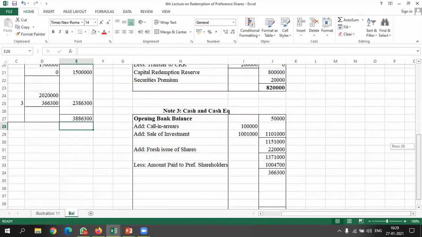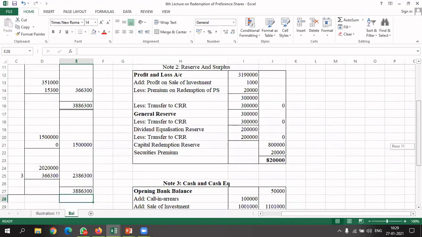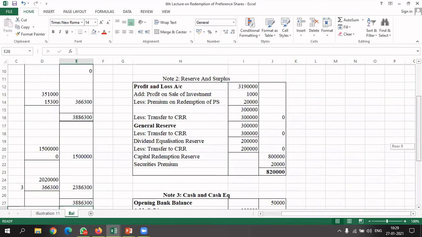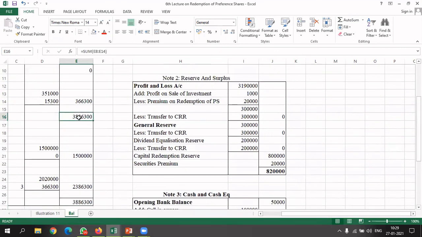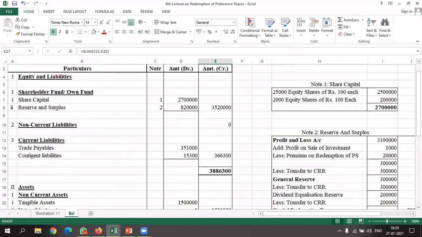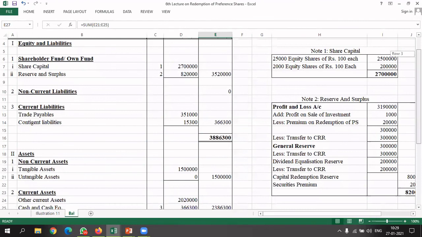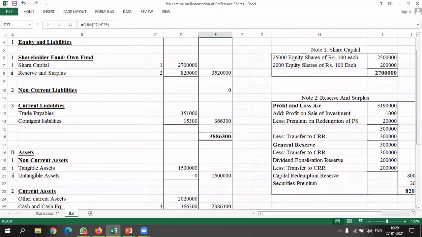So it comes to 38,86,300. So here my amount got tally. So this is how you have to make a balance sheet. Let's have a look, entire look of it. I hope you have got this balance sheet properly.